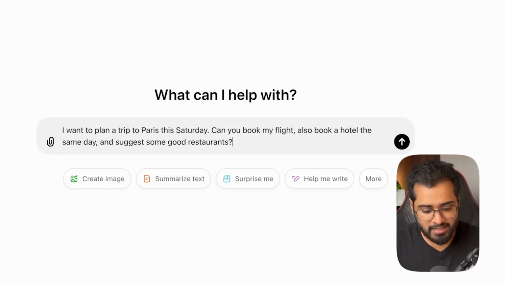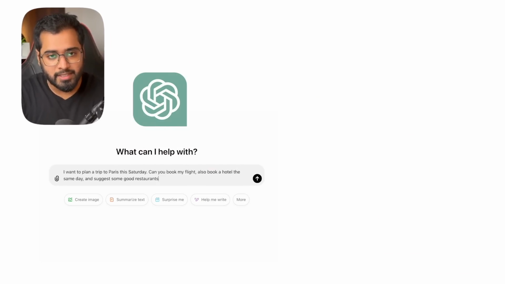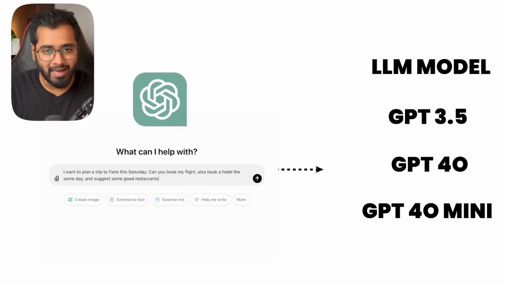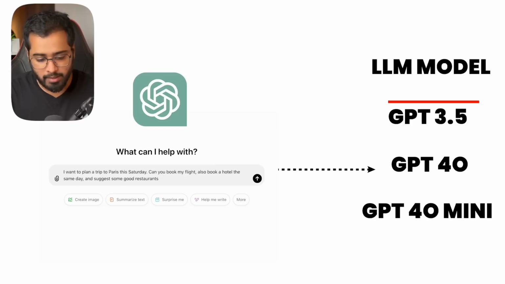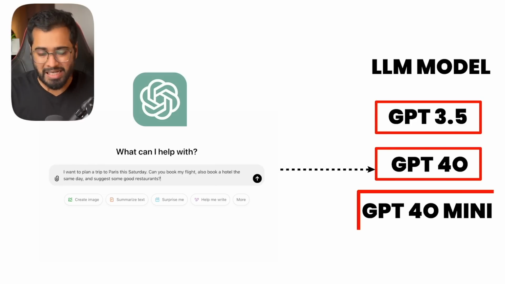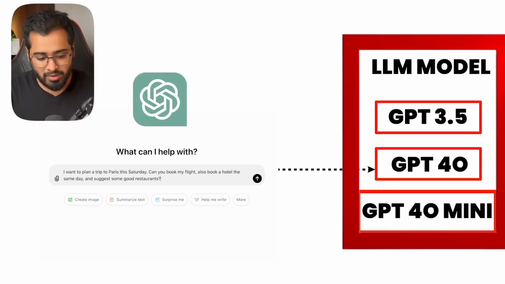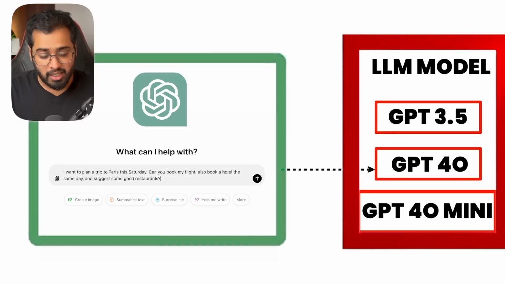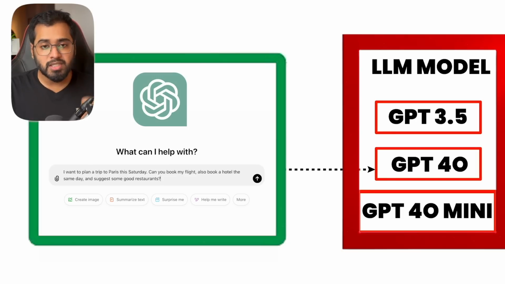Okay, so let's actually see what happens behind the scenes. I'm not pressing enter just yet. So when I press enter, this query is sent to an LLM model. This ChatGPT application might use a lot of models. It might use ChatGPT 3.5, ChatGPT 4.0, 4.0 mini, a lot of other models, right? So these are the large language models that you see on the right side. The ChatGPT application itself is just an interface for the user like you and me, right?